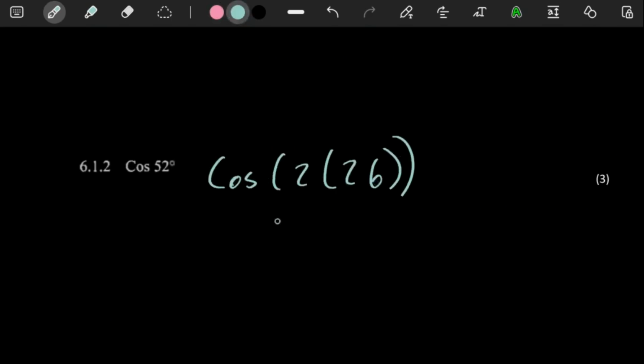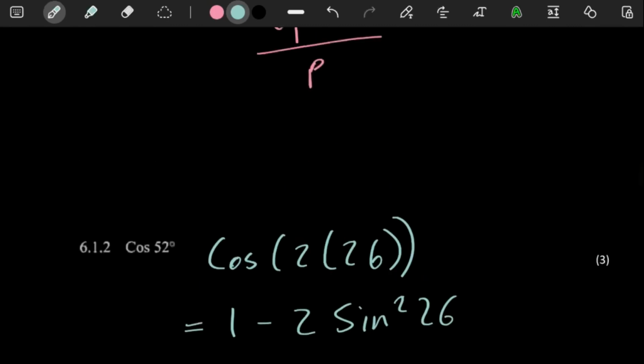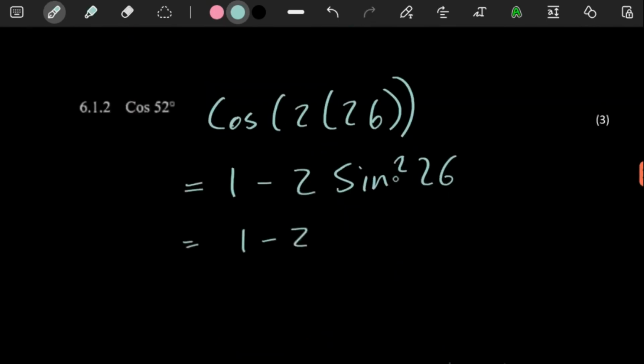Moving on. So cos 52, you have to be creative. Cos 52 is double of 26. So clearly we're going to have double angles there. And then here you can change into whichever one of the double angles of cos you want. So let's use the one with a sine. This is going to be equal to 1 minus 2 sine squared 26. And then wherever we see sine 26, remember we already know it's this value, but we're going to have to square it. So here we're going to have 1 minus 2 times the square root of p squared minus 1 over p, the whole thing squared.